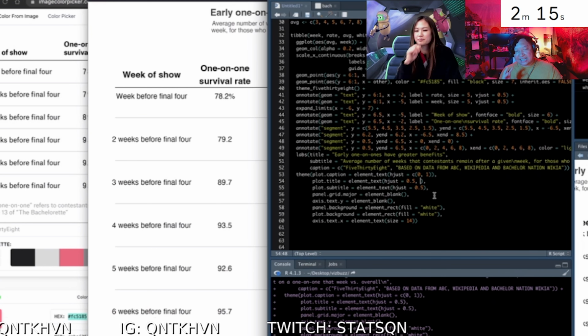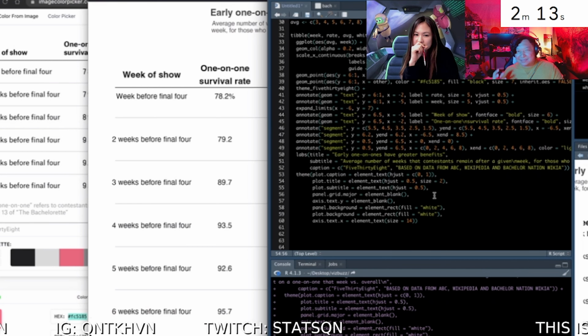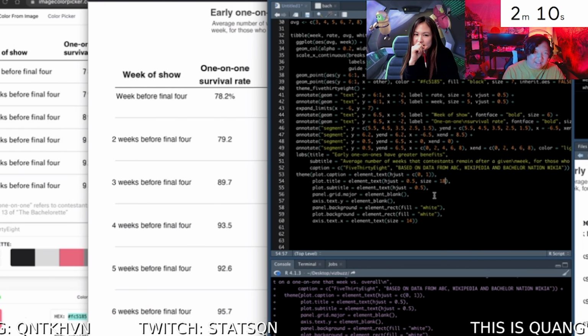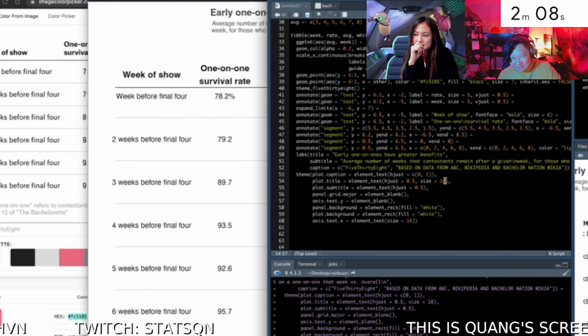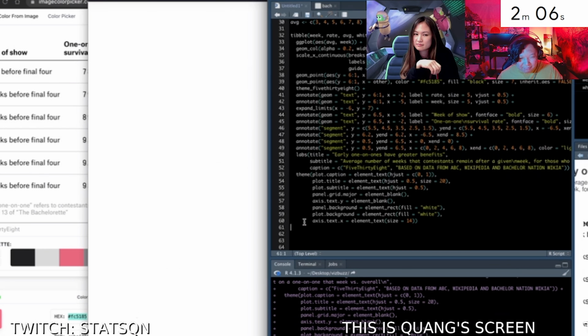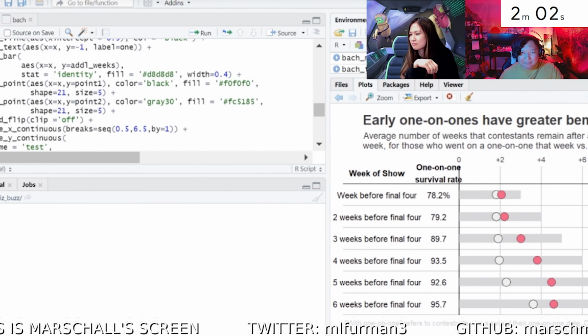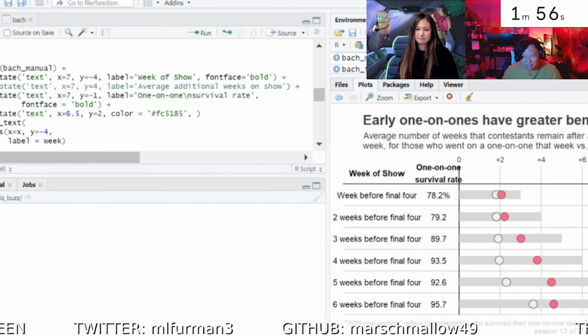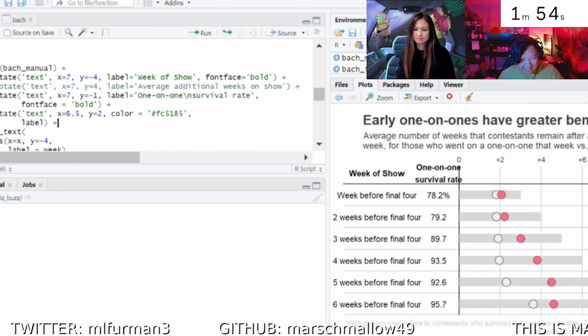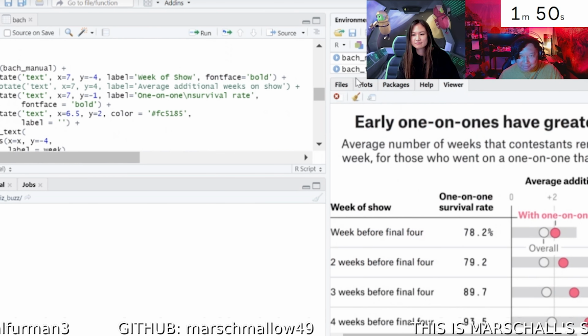It looks like Kwong has the table aligned. He has some sizing issues right now. He has some color issues, of course. We'll see if the color comes back to bite him. He is in a really, really neck and neck fight here with Marschall. He is getting so darn close to an accurate 100% replication here.